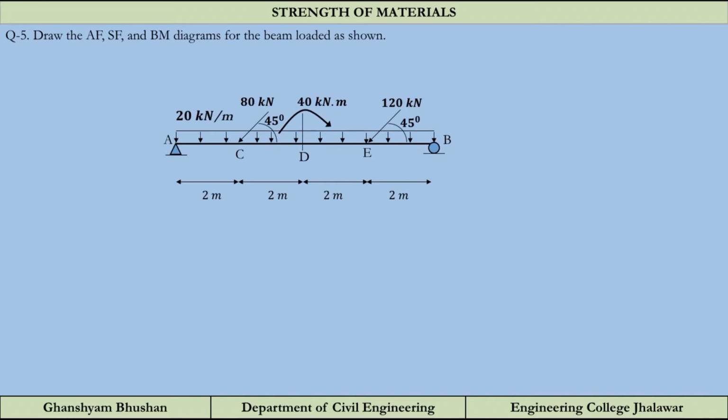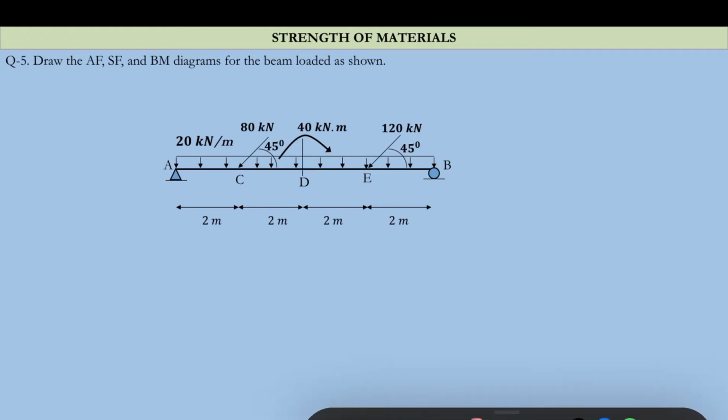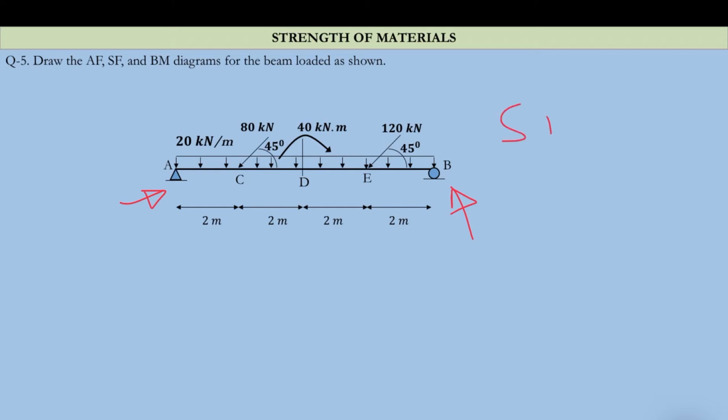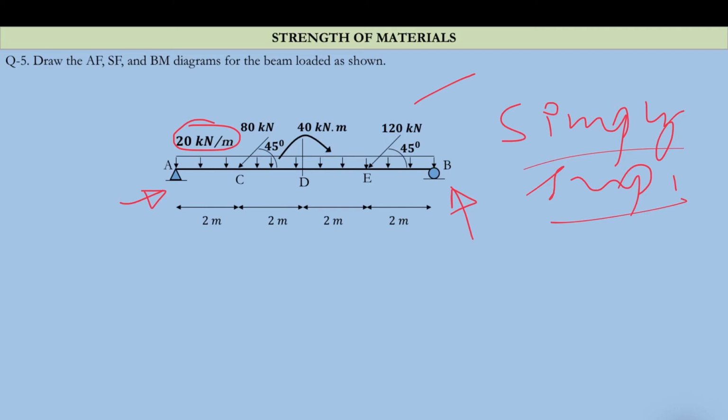So this is a beam. Let us first understand what type of beam this is. This is a hinge and this is a roller, so this is a simply supported beam. There is a UDL of 20 kilonewton per meter throughout its length, and this is 120 kilonewton, this is 80 kilonewton. Both are inclined at 45 degrees from the vertical or from the horizontal, both are the same. And we have a couple of 40 kilonewton meter acting at the midpoint. So this is the beam given to us.